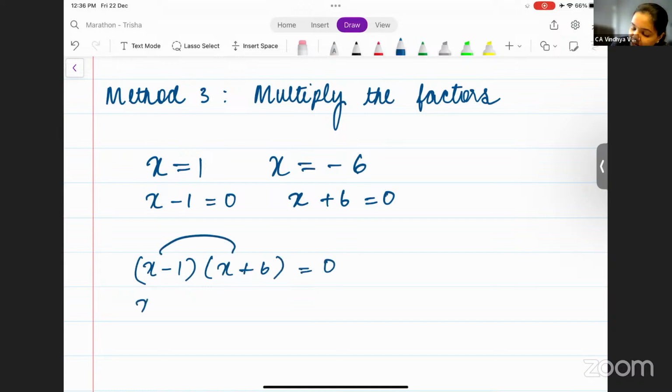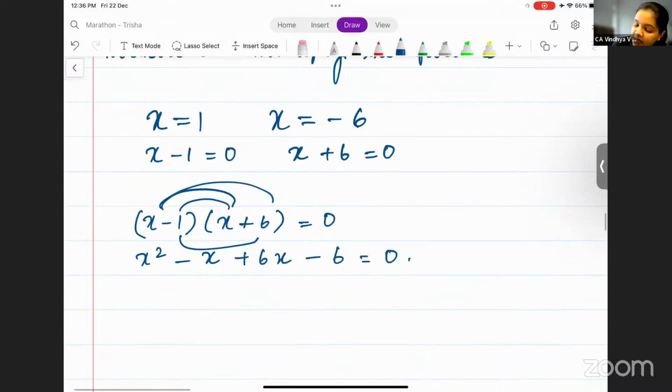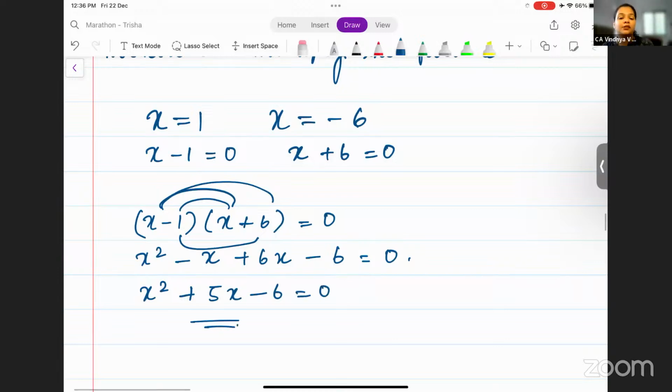Open the brackets. You will get x square minus x plus 6x minus 6 is equal to 0. So x square plus 5x minus 6 is equal to 0. So what have we understood here? However we get it, ultimately we'll arrive at the quadratic equation.